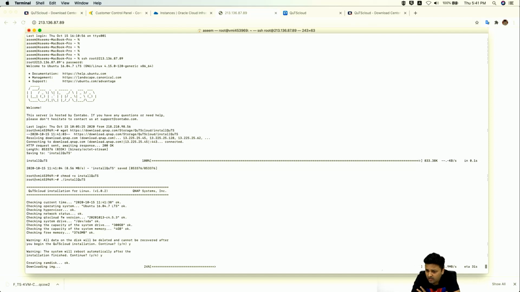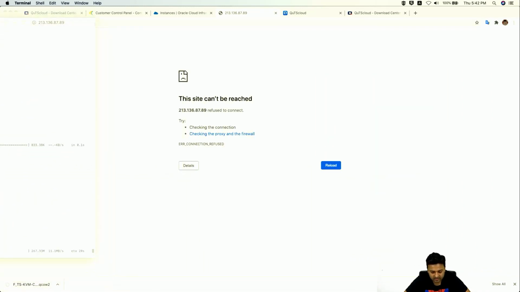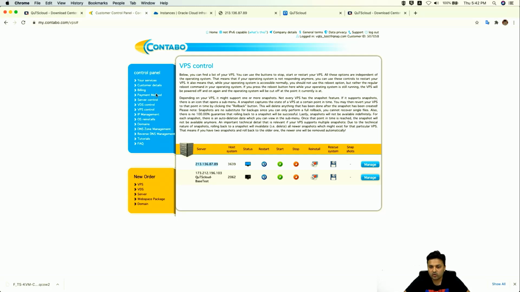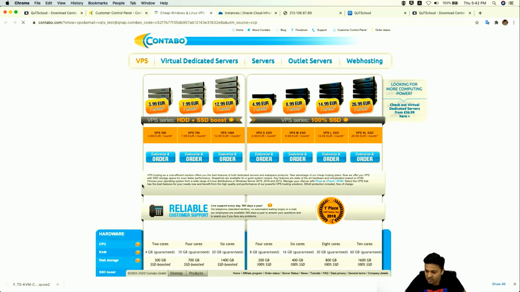And in the meantime, I think I already informed you before that Contabo, when you go and purchase, once it's complete, I'll bring on this screen again. As I mentioned, when you want to buy something on Contabo, you don't have the option to attach extra storage.